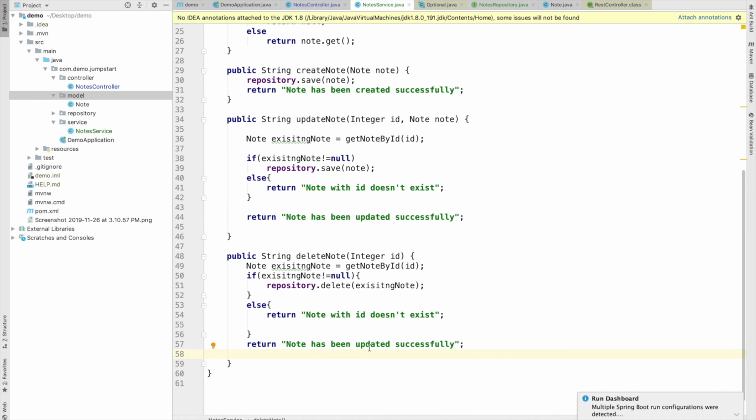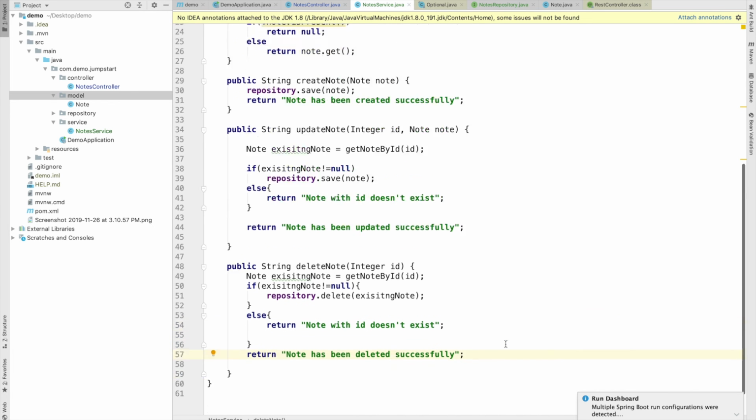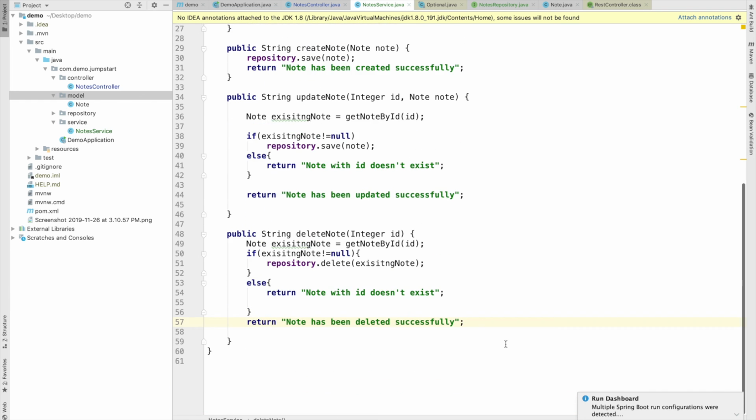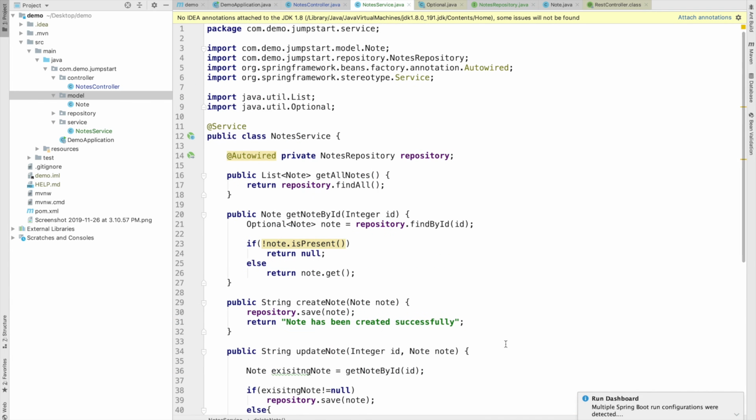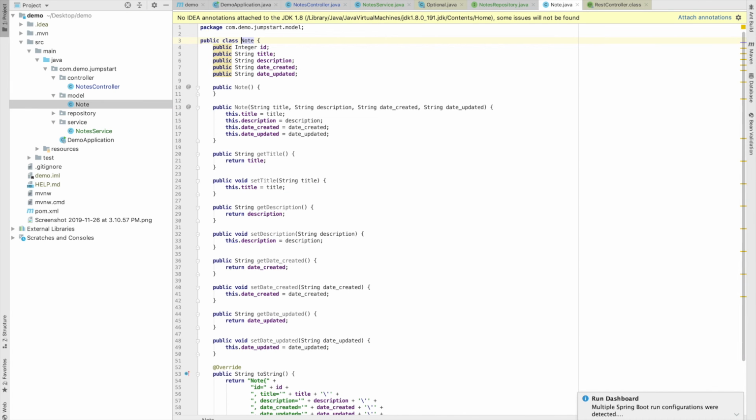So return node has been deleted successfully. So now all of our errors have been removed, and now we just have to make this Node class an entity class, and after that we will create some database and run our application.